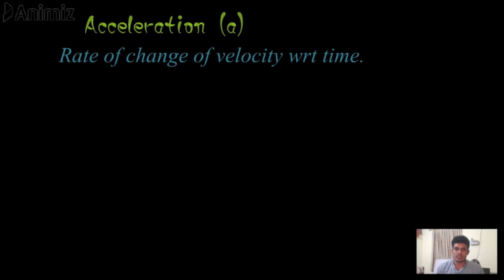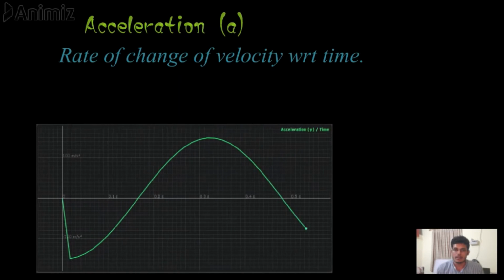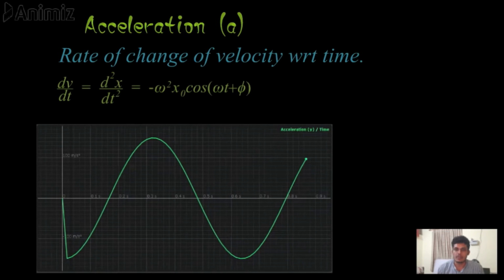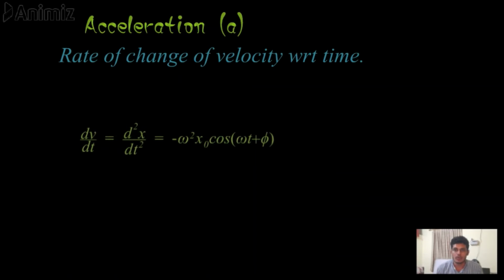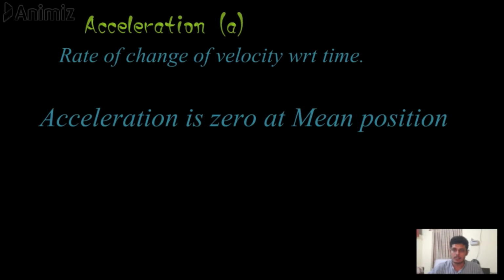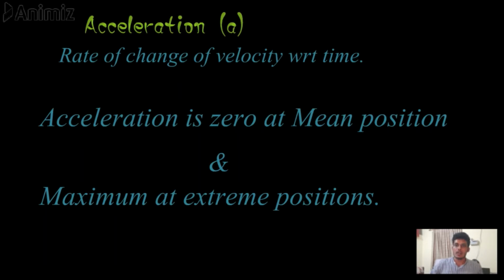Acceleration in simple harmonic motion is the rate of change of velocity with respect to time. Acceleration also varies sinusoidally with time, and we can write dv by dt equals d square x by dt square equals minus omega square x naught cos of omega t plus phi. For now, we need not worry about these complex equations for velocity and acceleration. Soon we will be deriving them when we derive the equation for simple harmonic motion. The value of acceleration is 0 at the mean position and is maximum at the extreme position on either side of the equilibrium position.